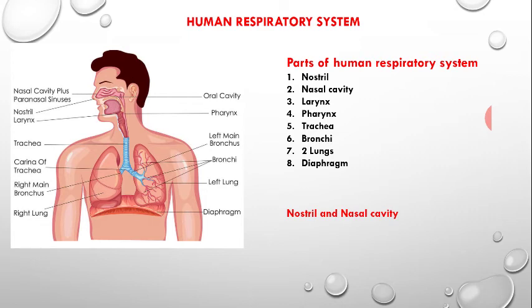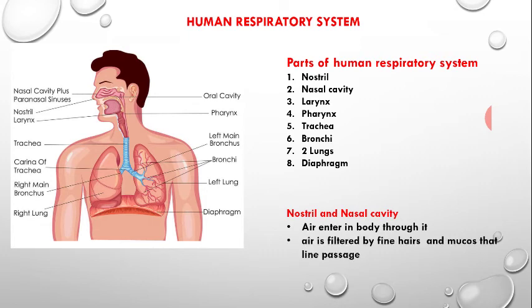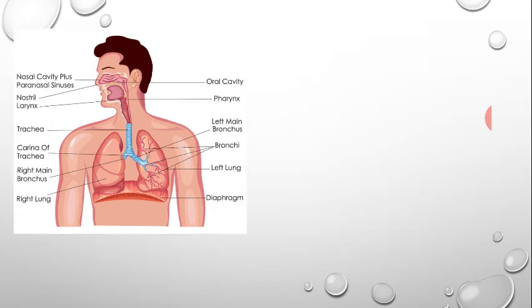Nostril and nasal cavity: air enters the body through it, and the air is filtered by fine hair and the mucus that line the passage. This passage is lined by fine hair and mucus, and they help in filtering and cleaning the air.